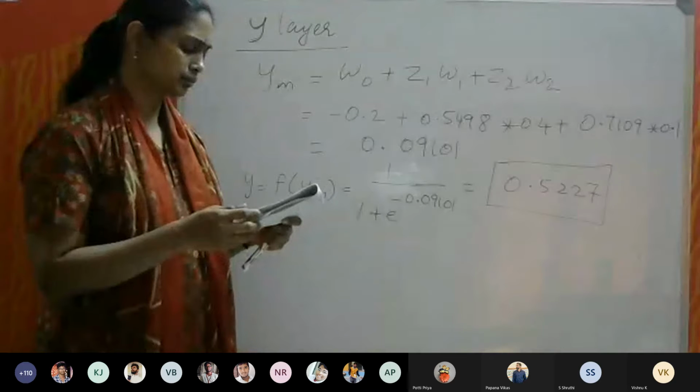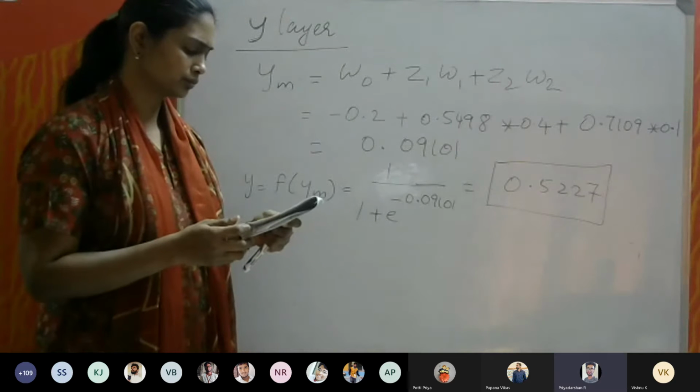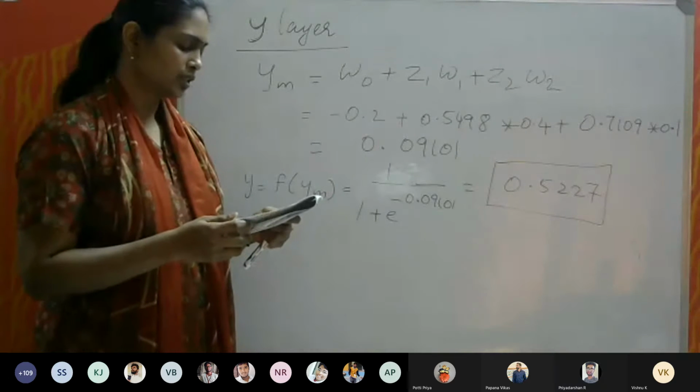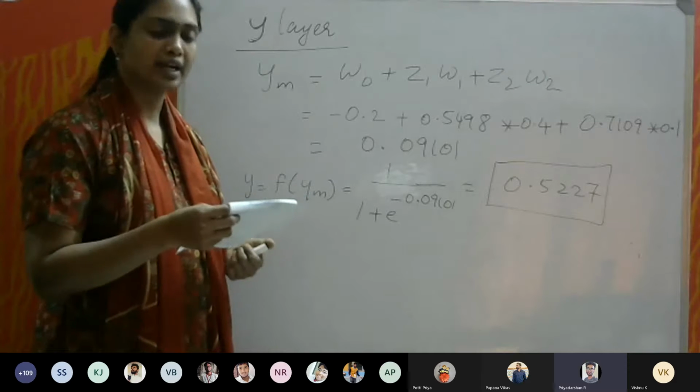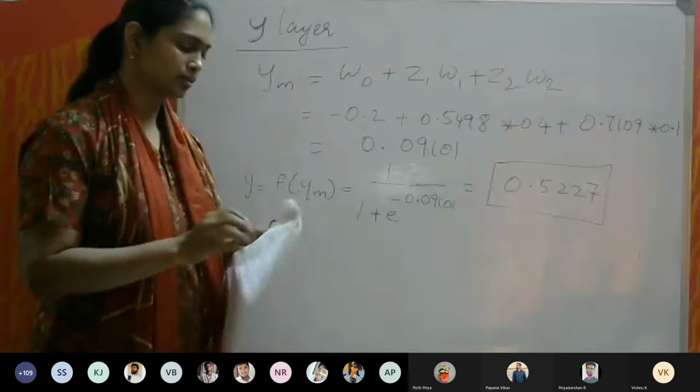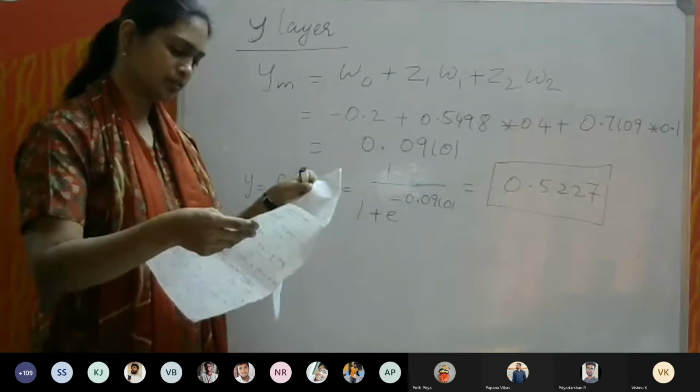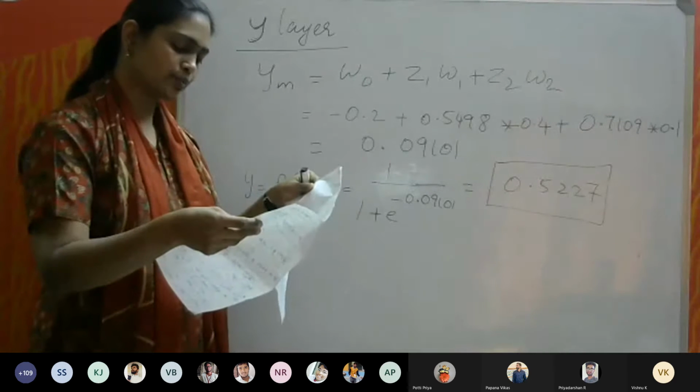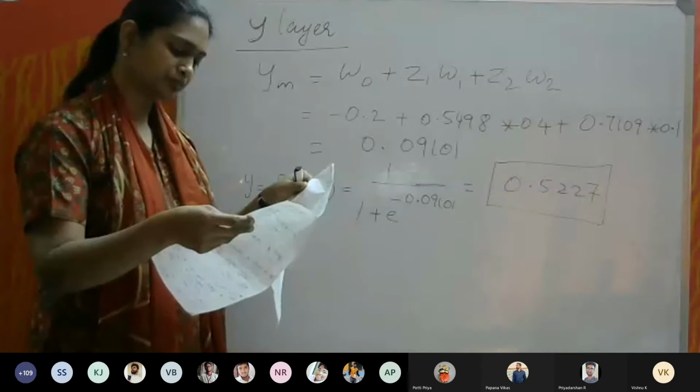Ma'am, W naught is the bias for Y in, no, ma'am? Yeah, correct, exactly. That is minus 0.2.